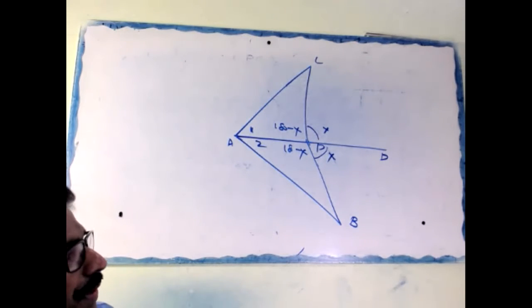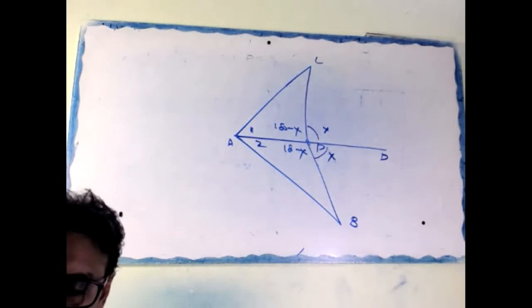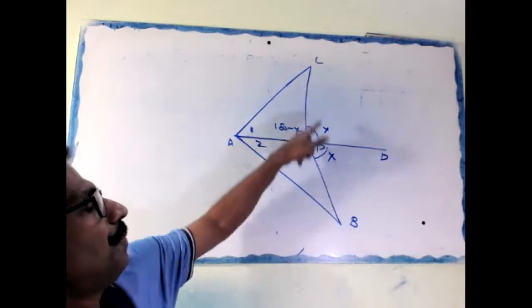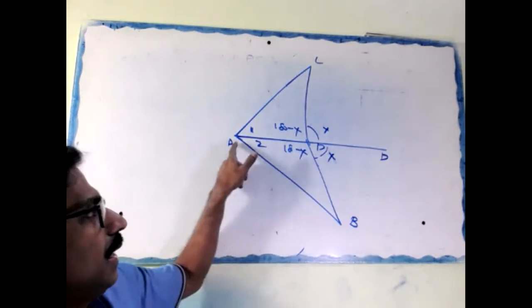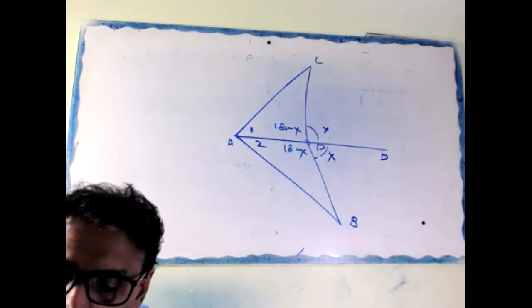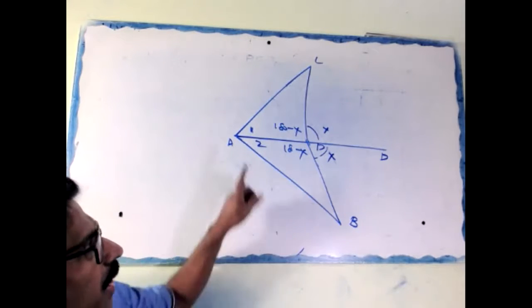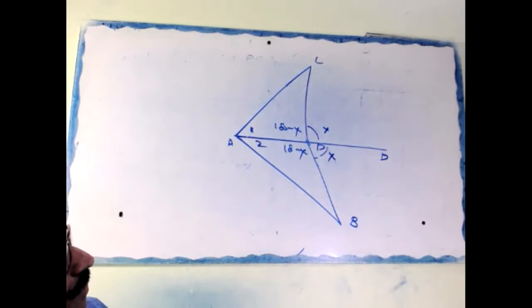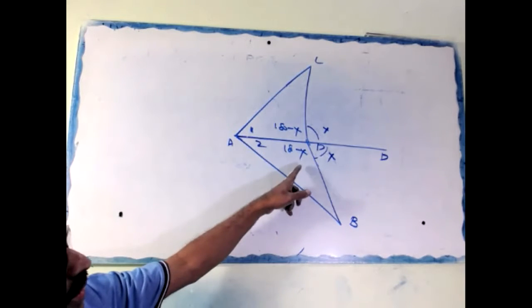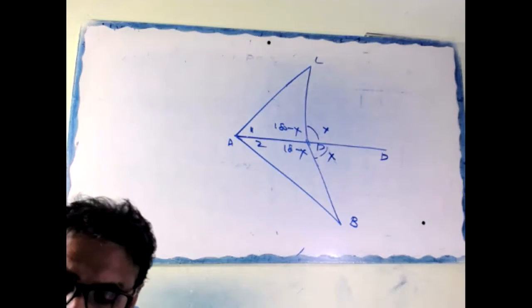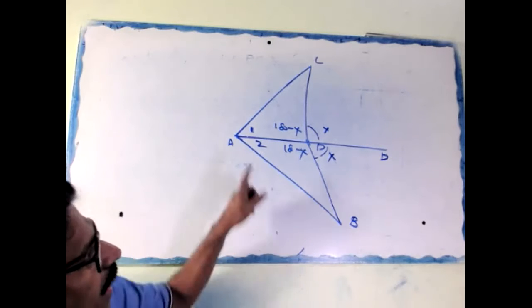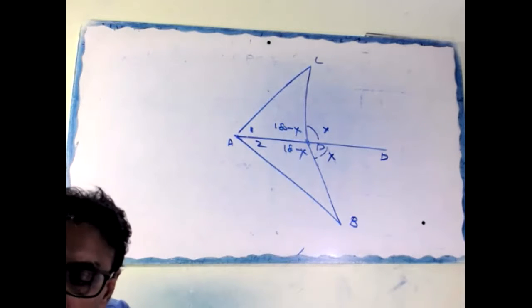Let angle CPD equal angle BPD equal X. Therefore angle CPA equals angle BPA equals 180 minus X, linear pair. Angle 1 equals angle 2, given. AP equals AP, common. Therefore these triangles are congruent by ASA, angle side angle.